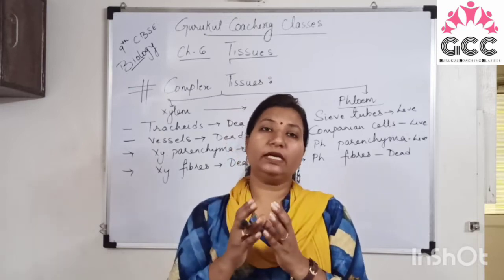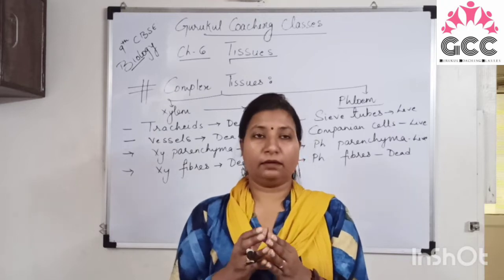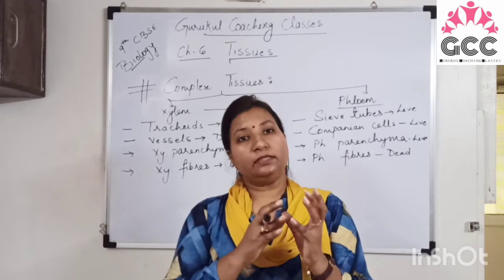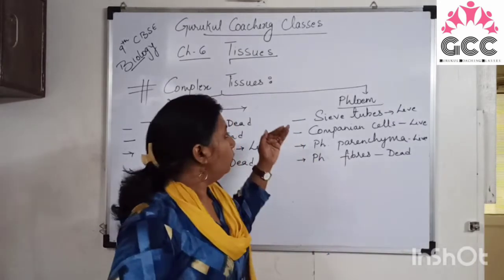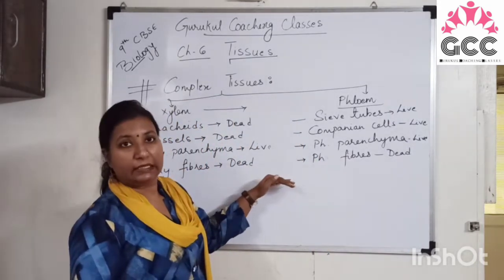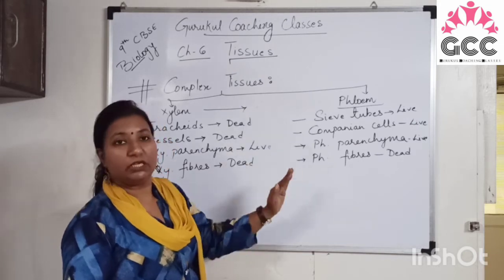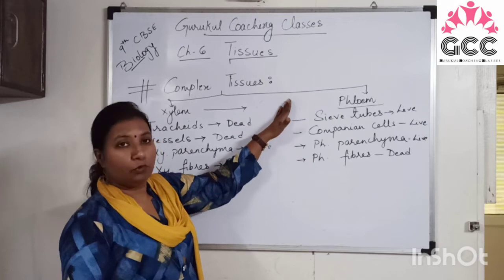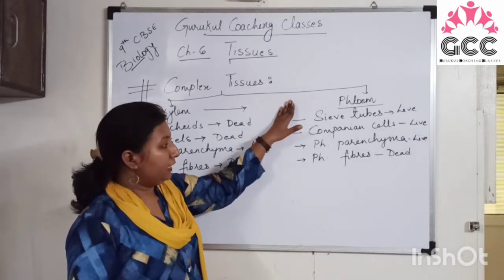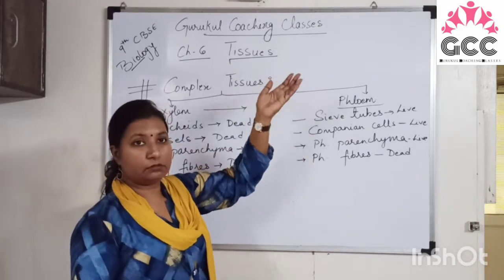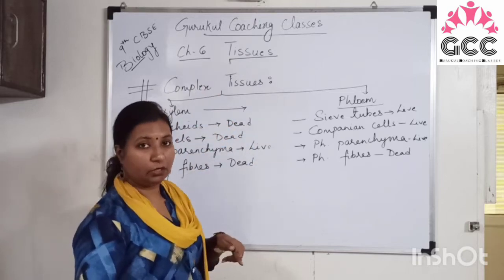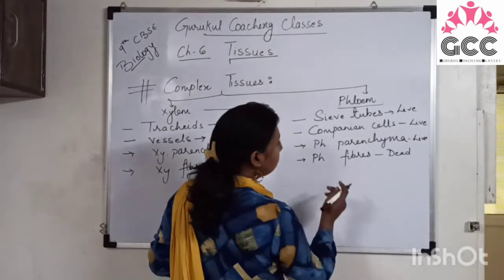It will be stored in that particular area. Potato is a stem, so that food will be stored in the stem. So whatever food is prepared in the green leaves, it will be transported to each and every part of the plant, right? So the flow of the phloem is bidirectional. It will move in the upward direction as well as in the downward direction.